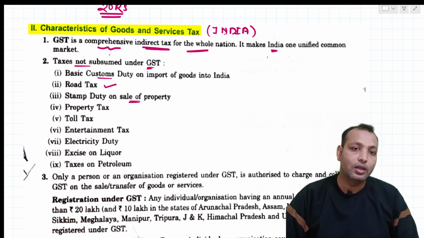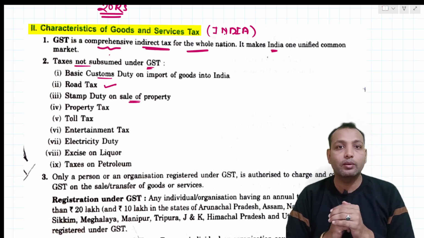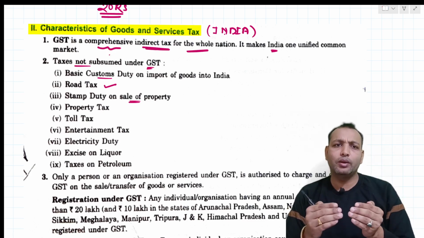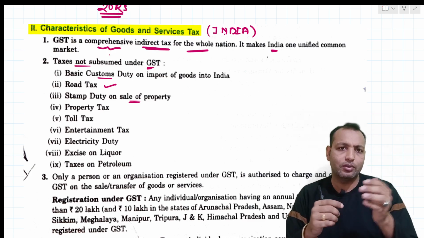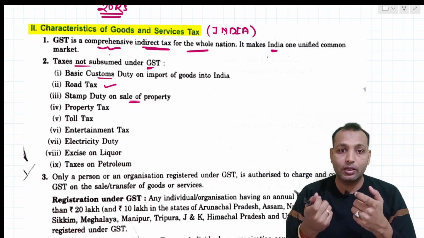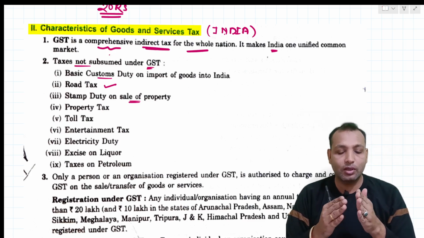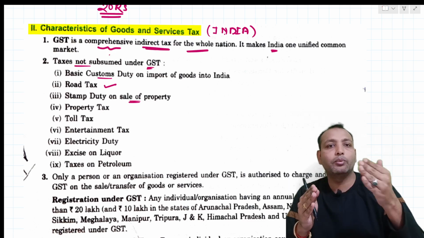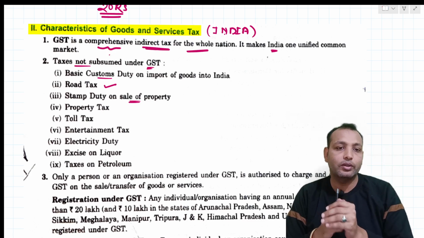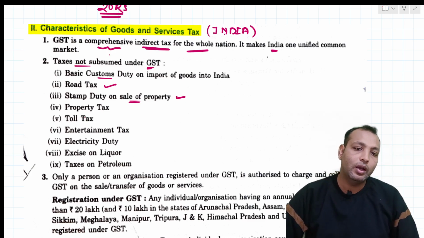Stamp duty on sale of property, right? Yes. If you are purchasing a house, you have to pay the stamp duty. Sometimes the builder is paying that stamp duty. Here it is stamp duty on sale of property. So if you are purchasing a land or a house, you have to pay the stamp duty fees.